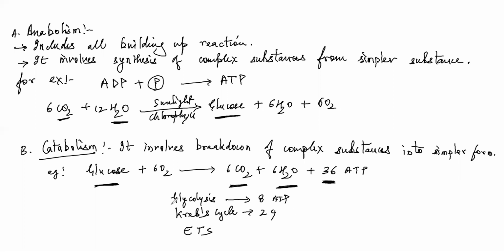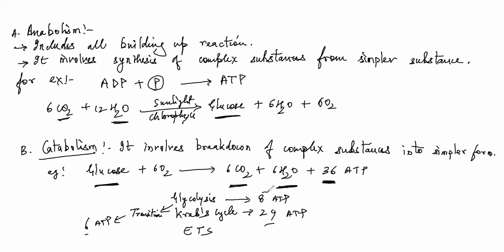And in between there is a transition phase, which again gives you 6 ATPs. So now you can calculate how many ATPs are actually getting formed. 24 plus 6 is 30 and 30 plus 8 is 38. We can talk about this later, okay?